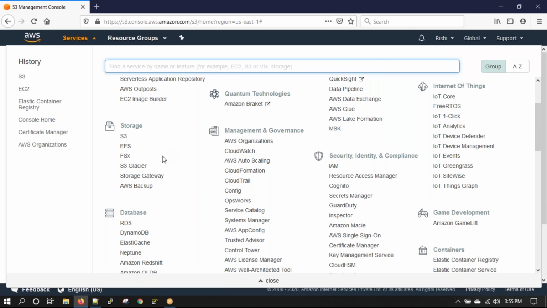Okay, so let's talk about storage. What type of storage did we discuss when we were doing EC2? Elastic Block Store. Okay, so we have two other important types of storage. One is S3, that is object storage, and one is EFS, that is file storage.